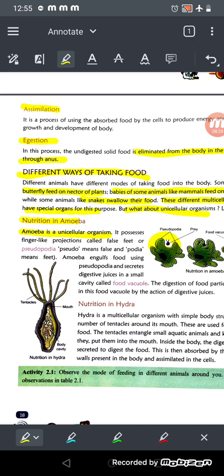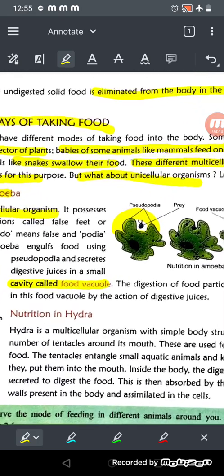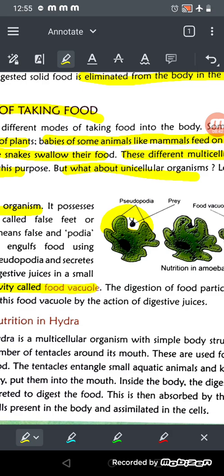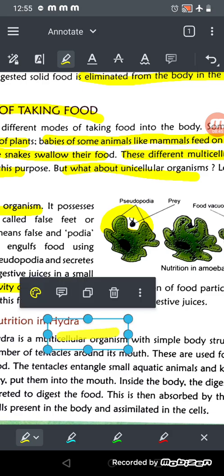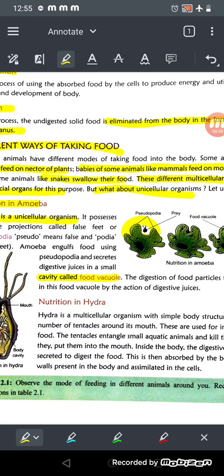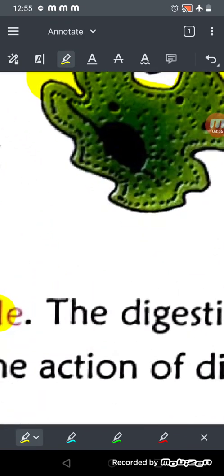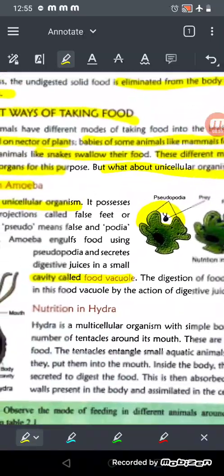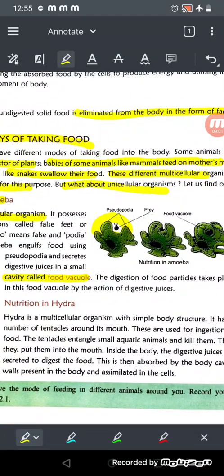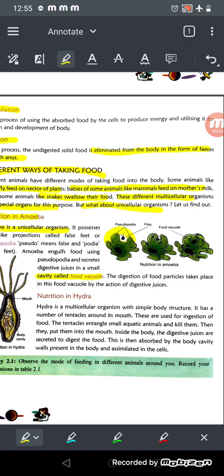Okay, amoeba engulfs food using pseudopodia and secretes digestive juices into a small food vacuole. A small cavity which is called the food vacuole. So amoeba just engulfs the food with its pseudopodia, takes it in, and secretes digestive juices into the food vacuole. This black one is the food vacuole, where they secrete the digestive juices. The digestion of food particles takes place in this food vacuole by the secretion of digestive juices. So this is the process of nutrition in amoeba.